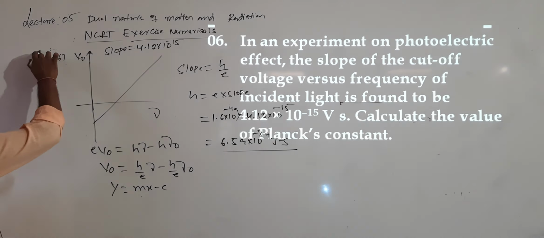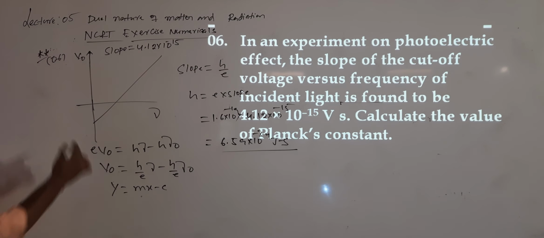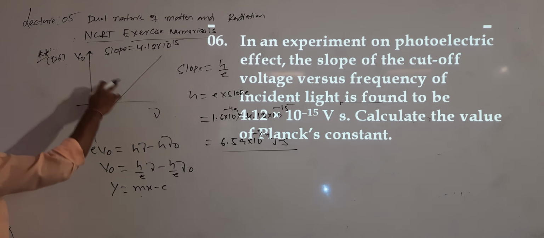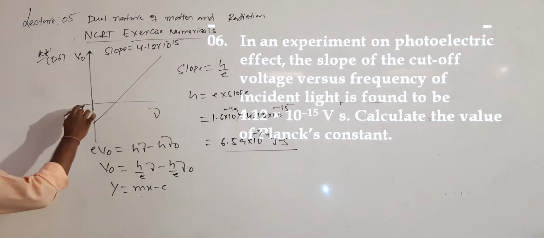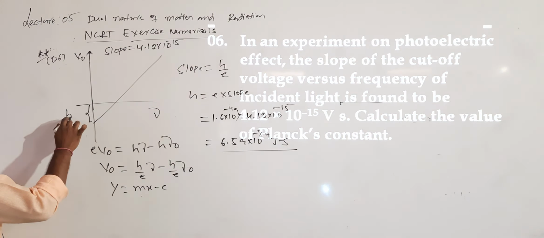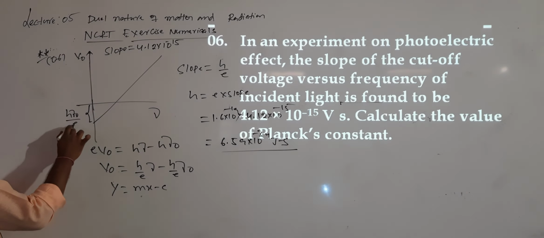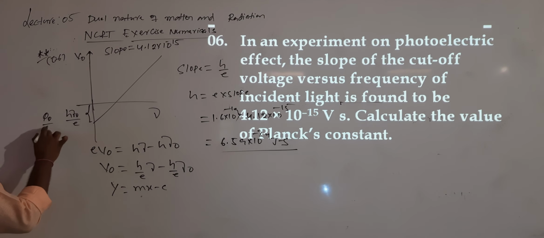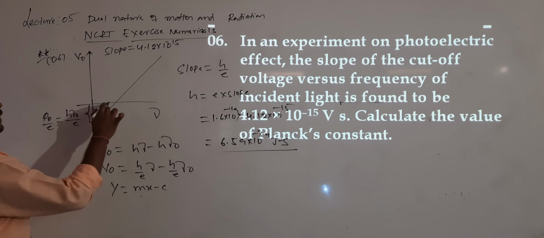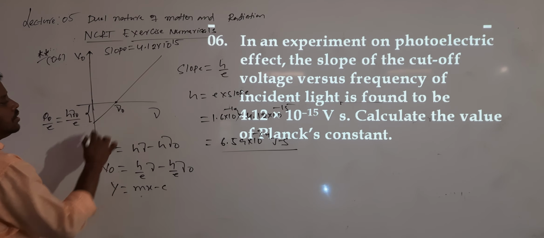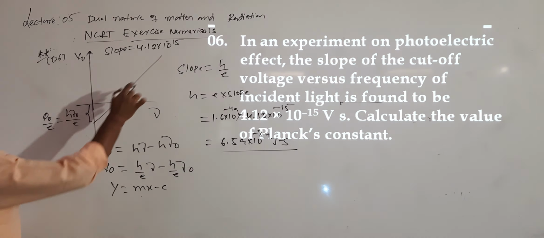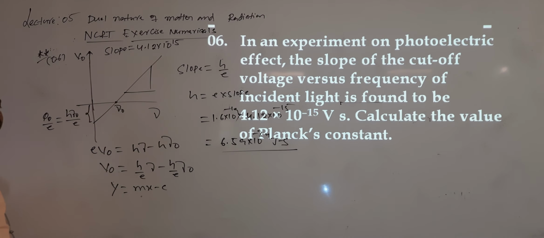Important question. Yesterday we discussed this graph. This is a graph drawn between the stopping potential and frequency. In this graph, the y-intercept value will give you h into mu naught by E, which is nothing but phi naught by E. And what will the x-intercept value give you? The threshold frequency. And the slope value will give you h. Okay, na?